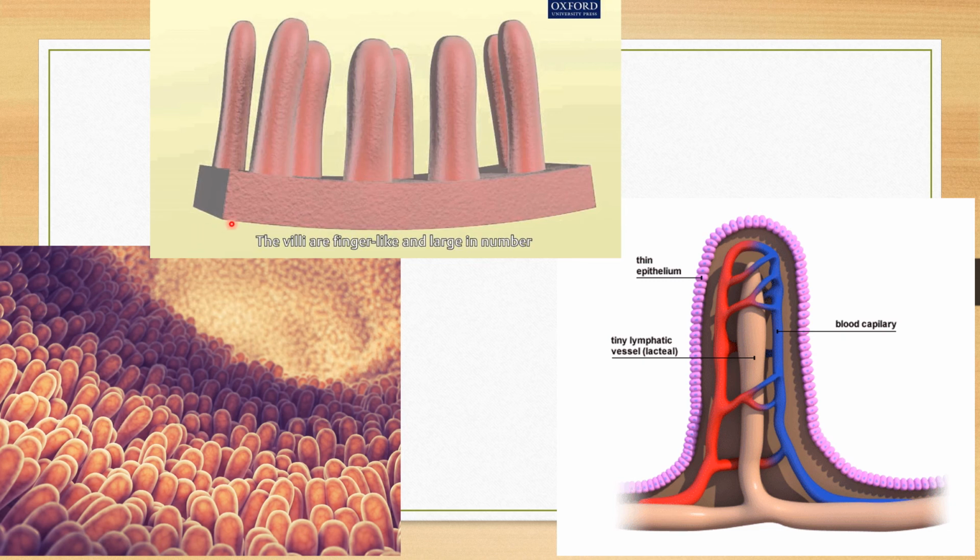You can see the topmost image as well. The function of villi is to increase the surface area for more absorption. This is the main function of the villi. You can see this cross section. After that, in the cross section, you can see that there are blood vessels present. After the absorption, the nutrients enter inside the blood vessels here, and through the blood vessels they are transported into the whole body for the cells to get energy.